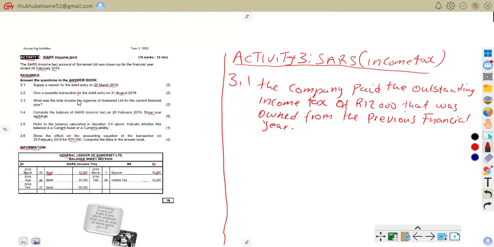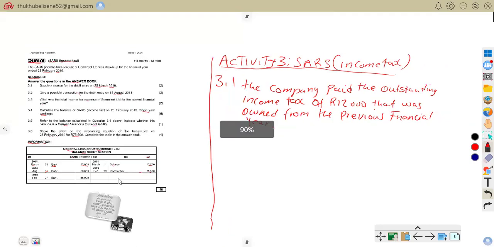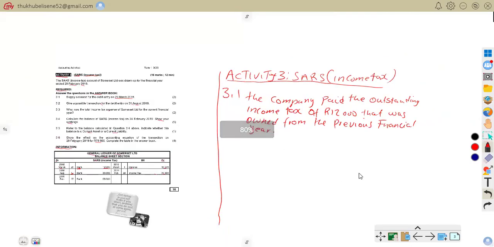When we were asked to supply a reason for the debit entry on 25 March, which is this one, why is it on the debit side? It is because the company paid the outstanding income tax of 12,000. So it shows that the payment was made to SARS. So that's what it means.